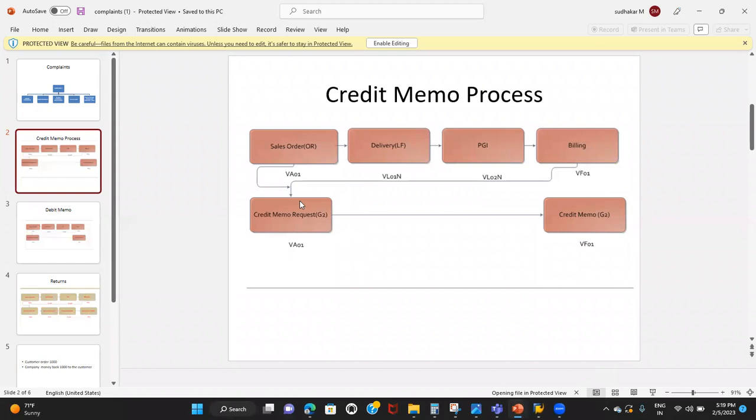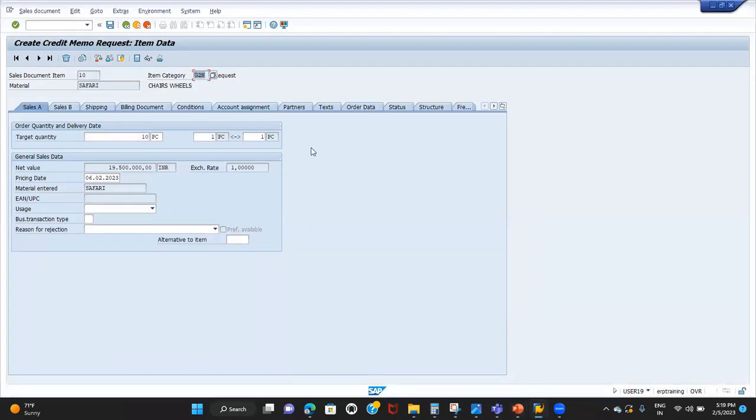We have only the sales document and billing document; we don't have the delivery documents. Schedule lines always talk about the delivery details, right? That is the reason we'll not have schedule lines whenever there is no delivery, so the credit memo request also will not have schedule lines here. Just remember the item category which you use for the credit memo request is G2N. Everything is fine here.